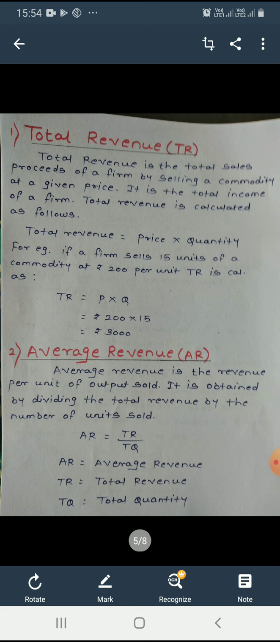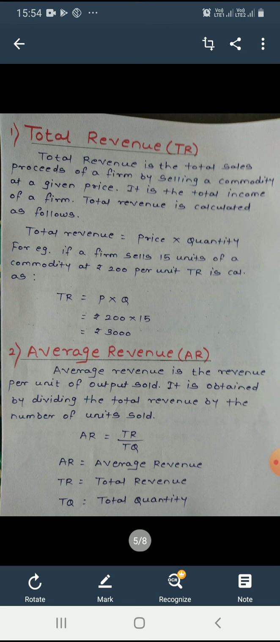Very easy formula. Total revenue is equal to price multiplied with quantity. See the example for total revenue. If a firm sells 15 units of a commodity at rupees 200 per unit, then total revenue is calculated as total revenue equals price multiplied with quantity. So here 200 multiplied with 15 is equal to rupees 3000.